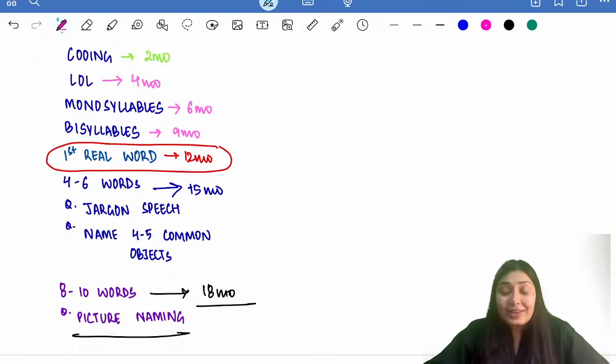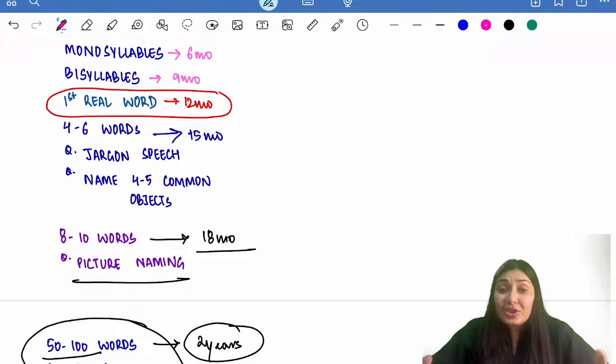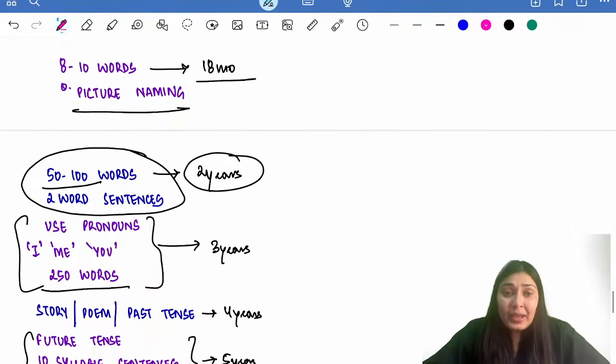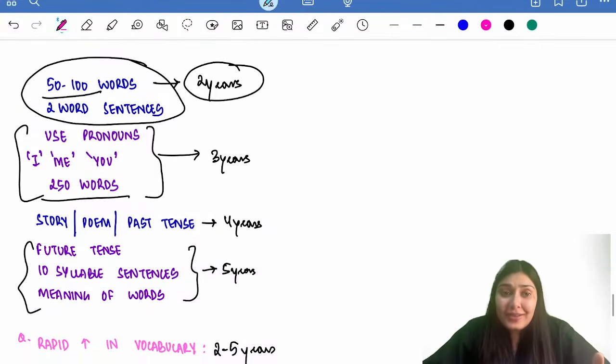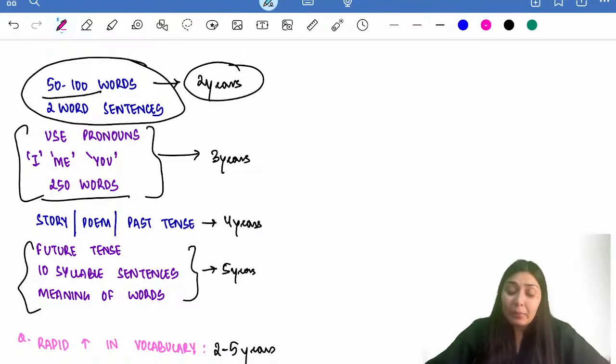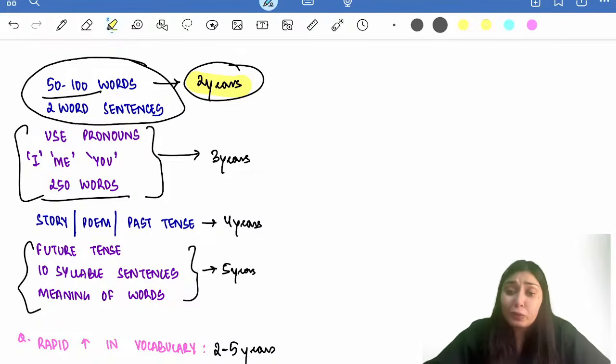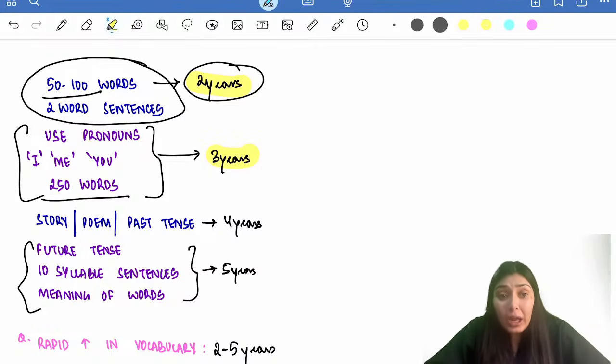Thereafter, the vocabulary will increase. By 15 months of age, the child will know 4 to 6 words, and from this vocabulary only, the child will try to communicate. So, there will be a jargon speech. By 18 months, the child does picture naming. By 2 years of age, the vocabulary further increases. 50 to 100 words, and remember by the end of 2 years the child will be making simple sentences, 2-word sentences, just pani do, khana do, give water, give food. Simple 2-word sentences the child will be able to make. By the end of 3 years the child will be using pronouns like I, me, you, main, tum, aap, and the vocabulary is close to 250 words.